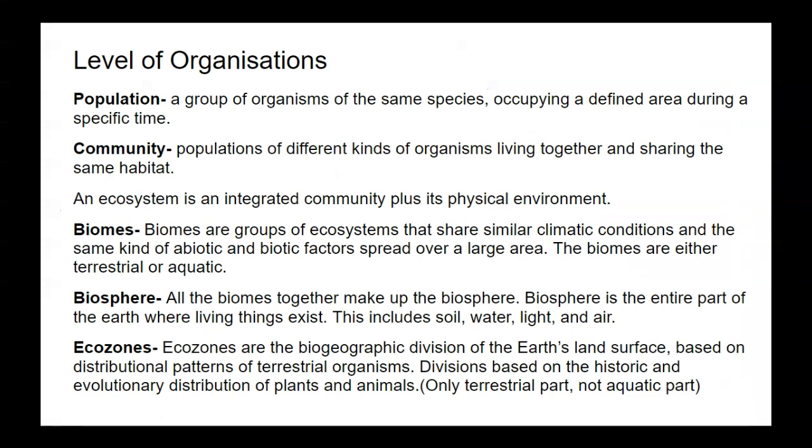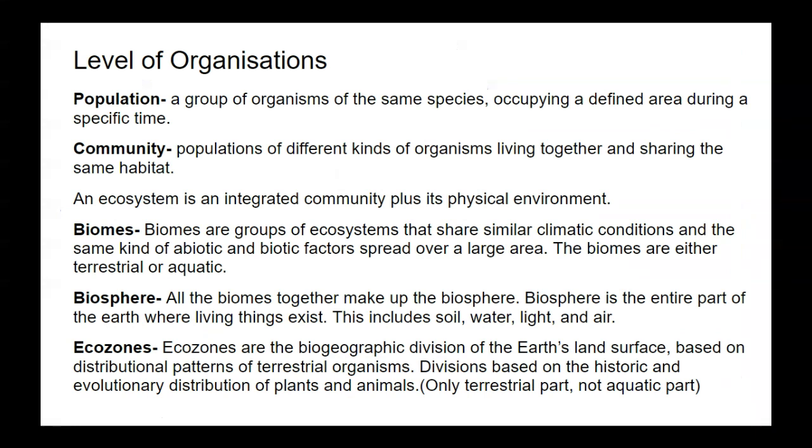Levels of organization were what we discussed in the last slide, but there is another term, ecozones. Ecozones are the biogeographic divisions of the Earth's land surface based on the distributional pattern of terrestrial organisms. The division is based on the historic and evolutionary distribution of plants and animals.